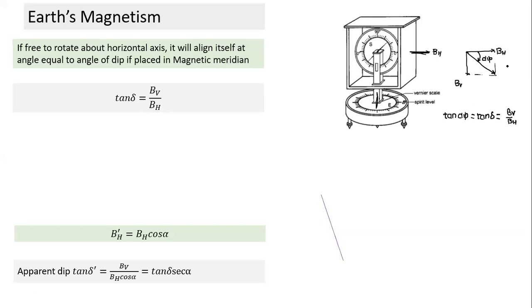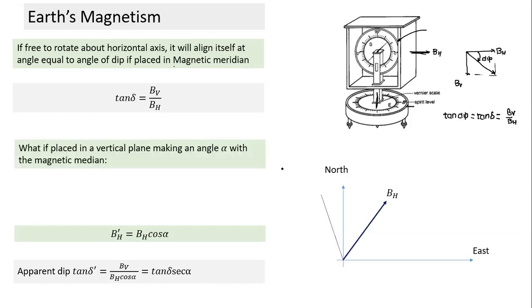But let's look at this. This is something I said: it must lie. See, this compass can be in the horizontal plane, there's only one unique horizontal plane. But the vertical plane, the compass can be kept in several vertical planes. You understand here? It can be kept in several vertical planes. What is said is it should be placed in the vertical plane which is the magnetic meridian. Let's try and understand why.